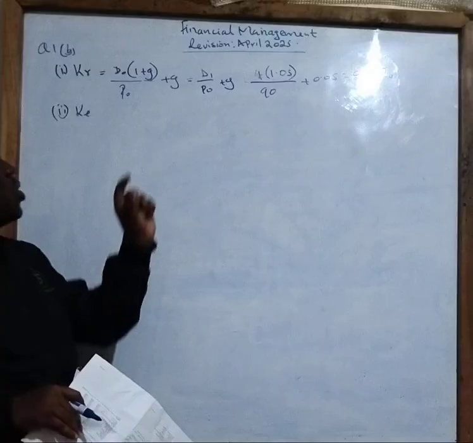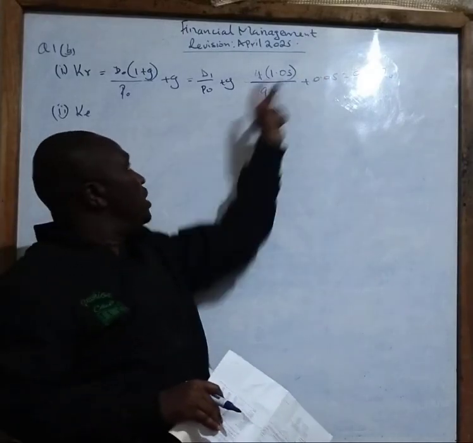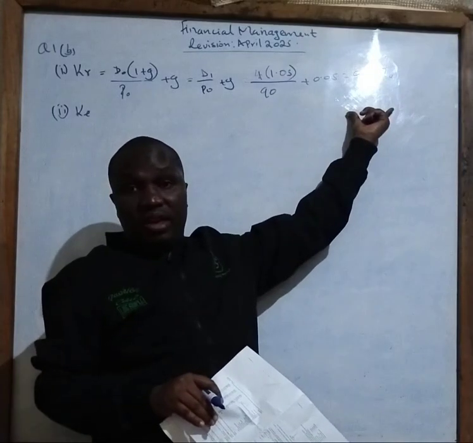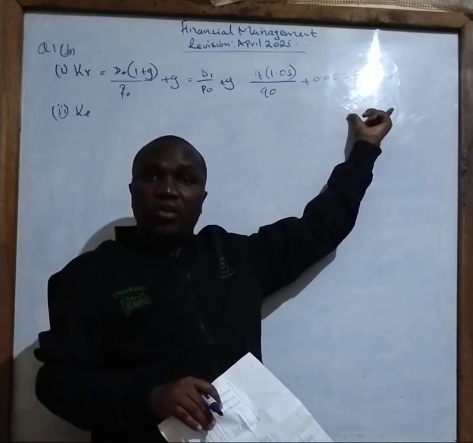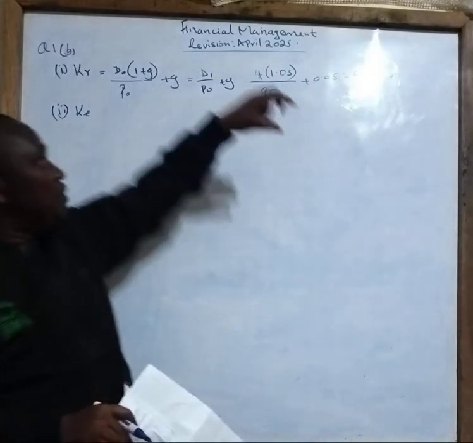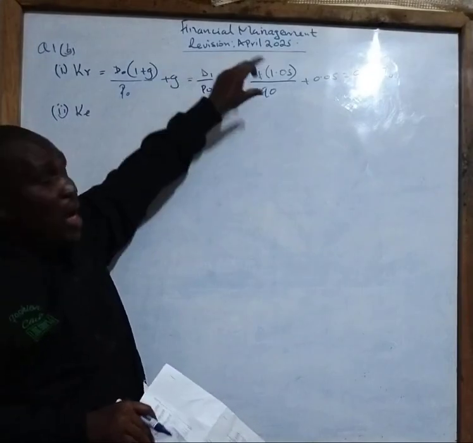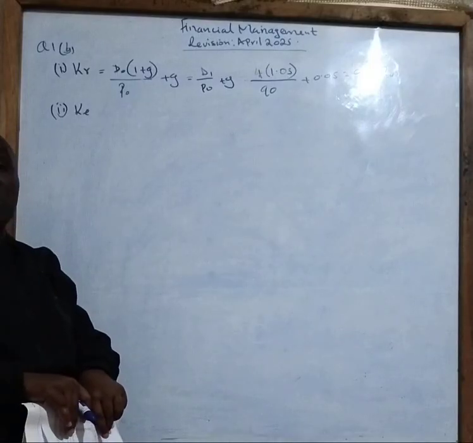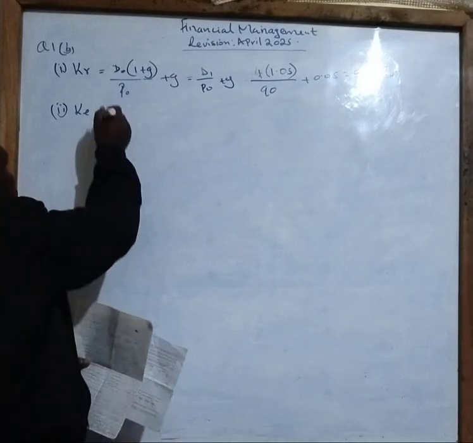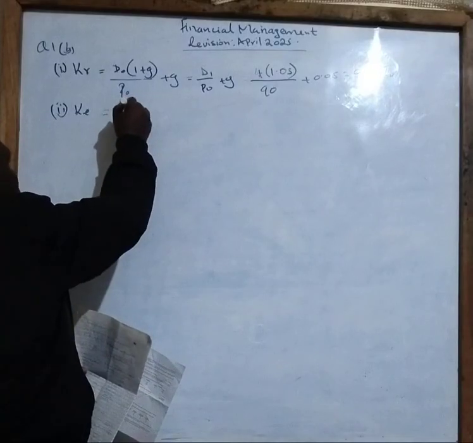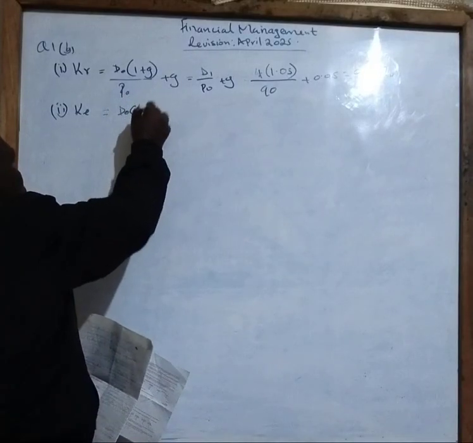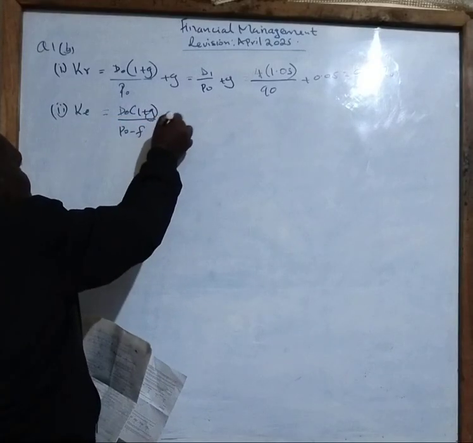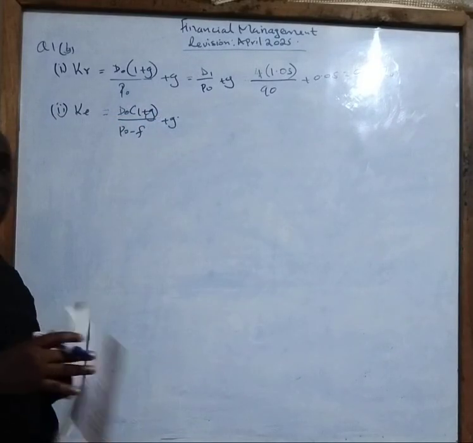So that when we have this and the one we calculated earlier, we just need to combine them so that we can get one cost of equity. For this case, I've separated the cost of retained earnings and I'm also separating the cost of ordinary shares, which is given by D0 into brackets 1 plus G over P minus F, plus G. I want you to take note of this.